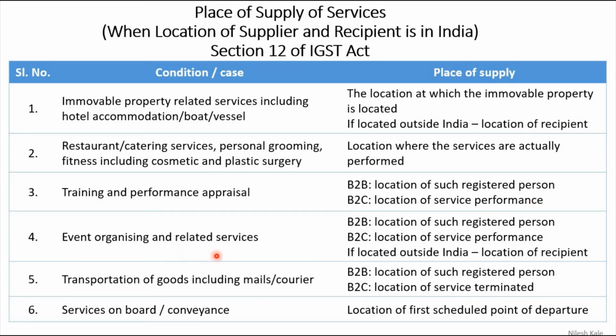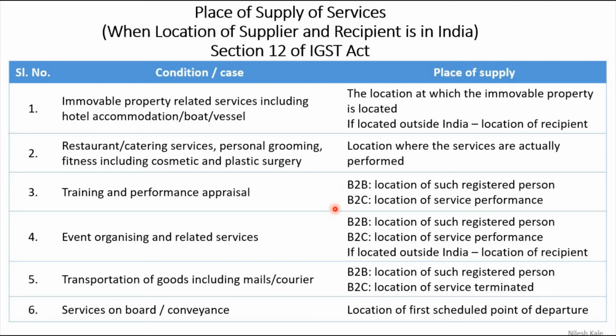Event organizing and related services. For B2B, a registered person, B2C, the location of such service performance. If located outside India, then it is the location of the recipient. Transportation of goods including mails or courier. For B2B is the location of such a registered person, B2C location where the goods are handed over for transportation.